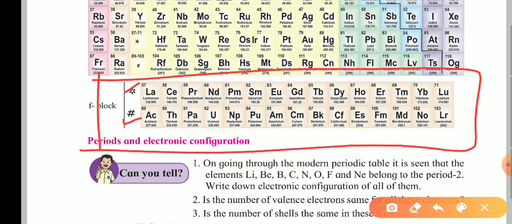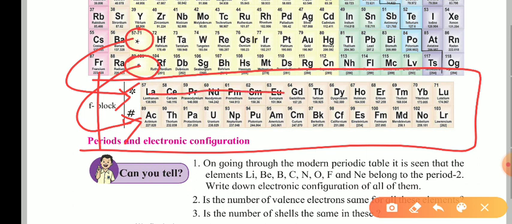Now these two are actually not at the bottom of the periodic table, they are present over here. This is the lanthanide and this is the actinide. That's why they are placed over here. The complete lanthanide series is present at the same spot.